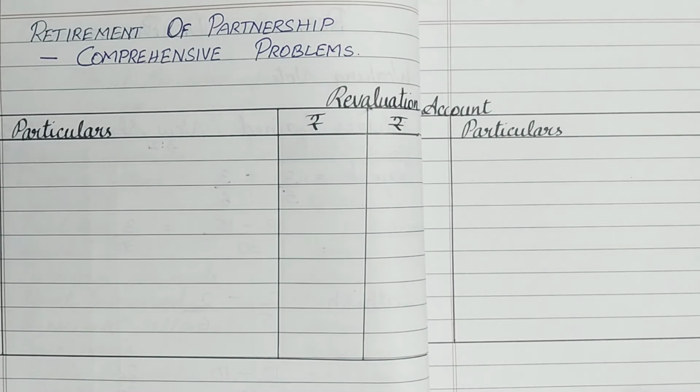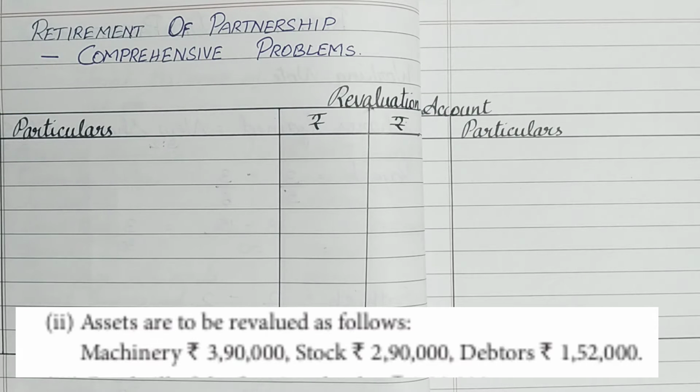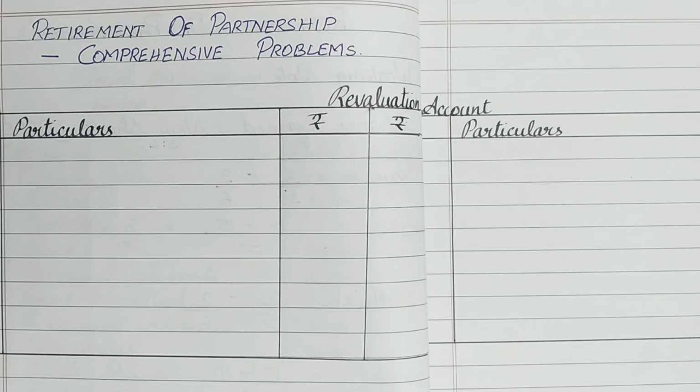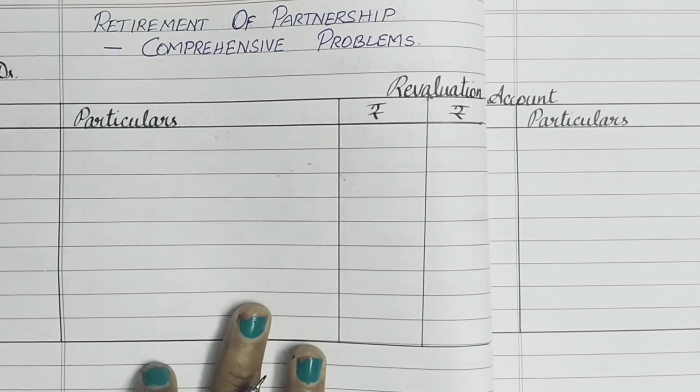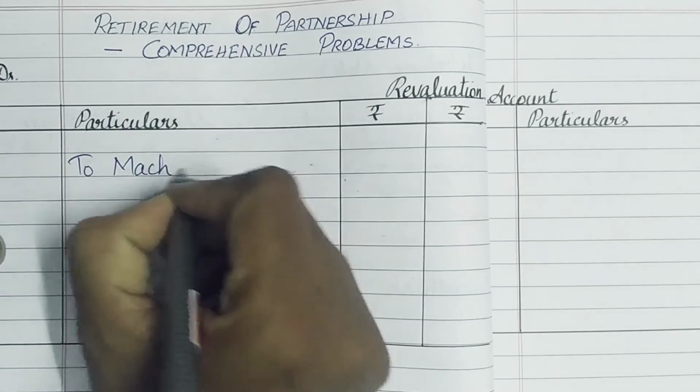Okay, let's go into the first adjustment with regards to the revaluation account. In the adjustment, they've given the second point: assets are to be revalued as follows. All of these are assets. Machinery is shown as 3,90,000, whereas in the balance sheet it is 4,20,000. That shows that in the old balance sheet it is 4,20,000 and the new adjustment is only 3,90,000. That means the value of machinery has gone down. If the value of an asset has gone down, we record it on the debit side of the revaluation account. So go to the debit side and write to machinery account.